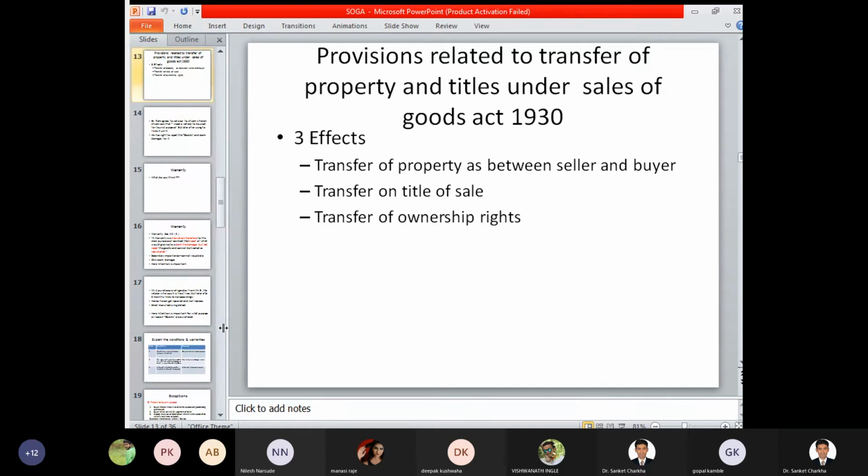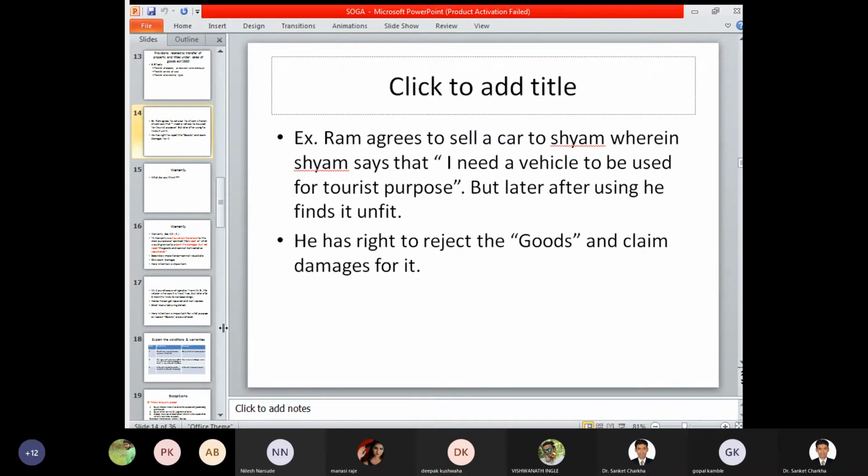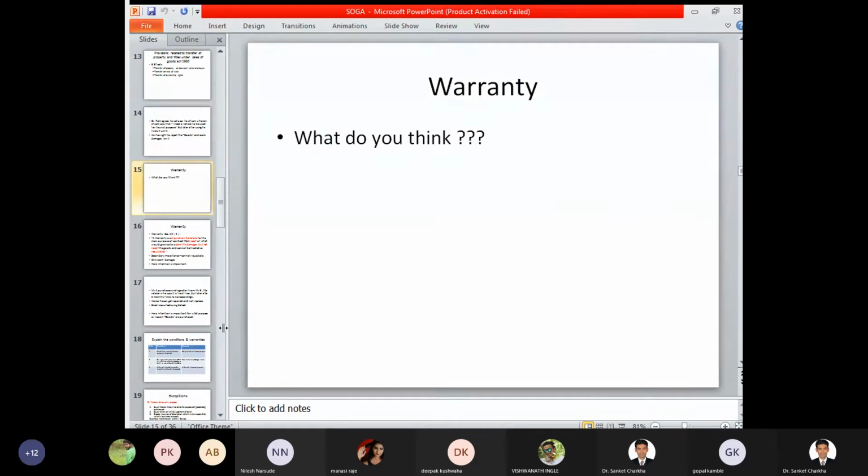Provisions related to transfer of property fall under three heads: transfer of property as between seller and buyer, transfer of title as to sale of goods, and transfer of ownership rights. That is, at what time or at what place you can say that ownership is transferred from one person to another.